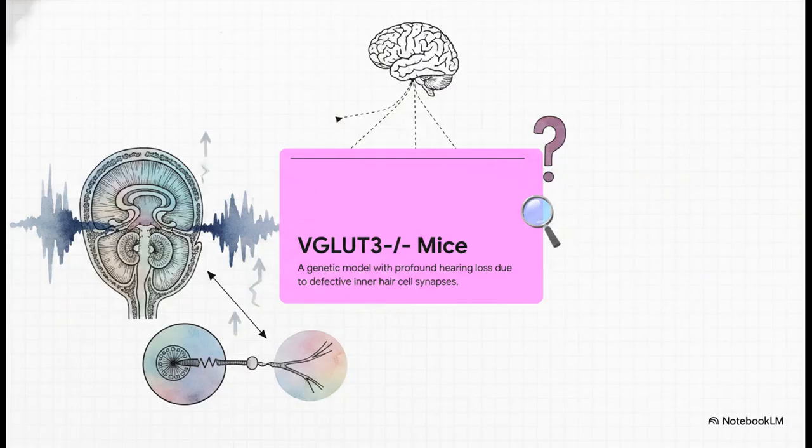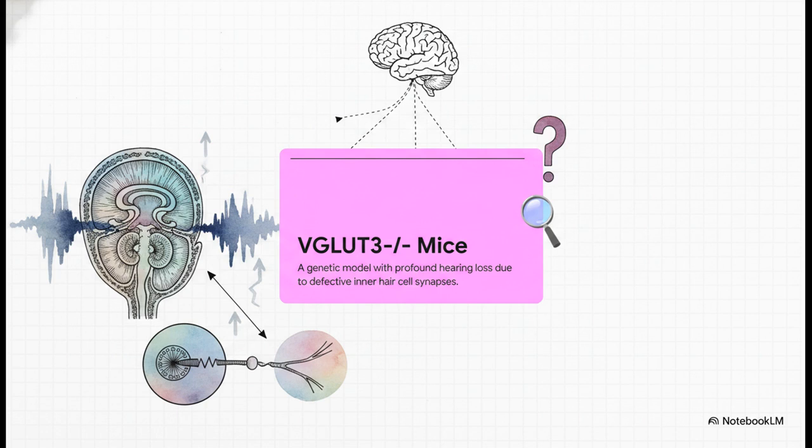To test this, researchers used VGLUT3 knockout mice. This is a genetic model with profound hearing loss. Why are they deaf? Because the upward afferent signal from the inner ear to the brain is totally severed. The synapse between the inner hair cell and the auditory nerve just doesn't work. So the brain is receiving zero acoustic information.